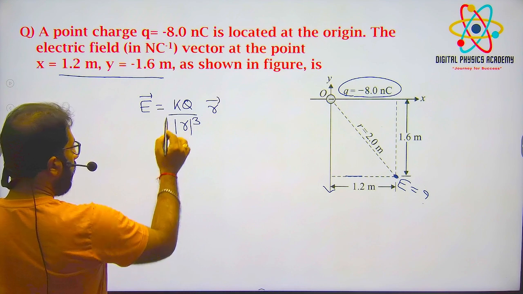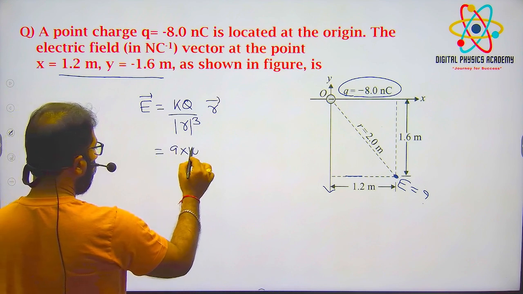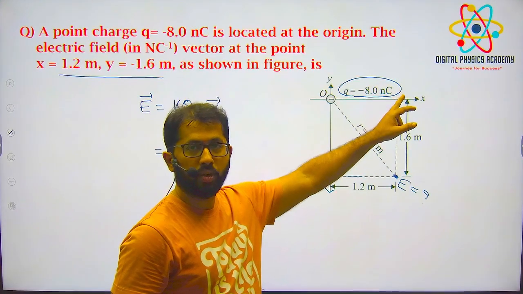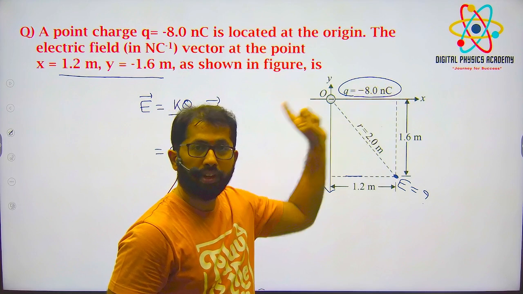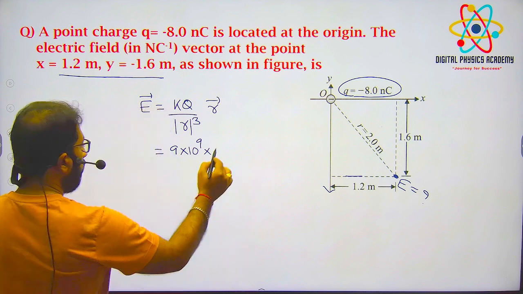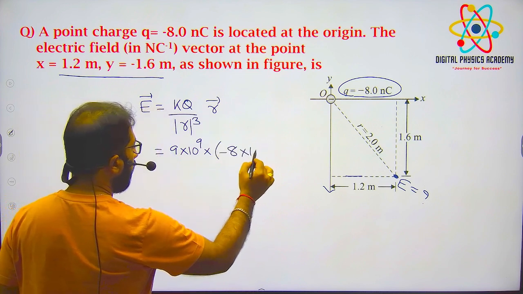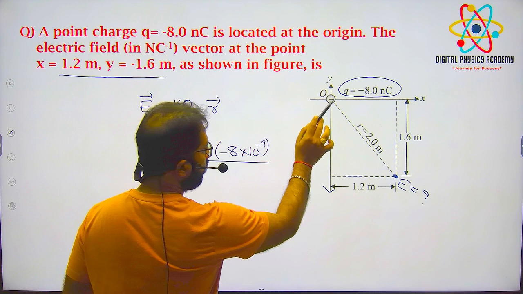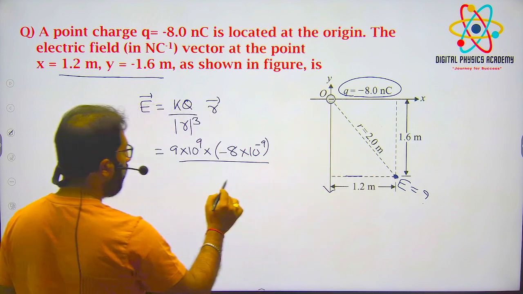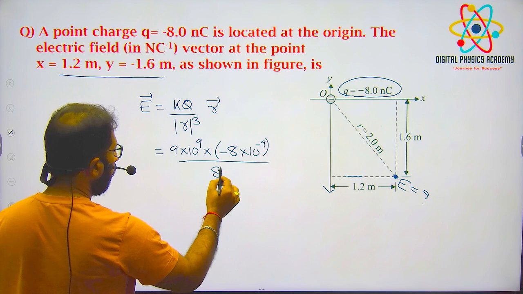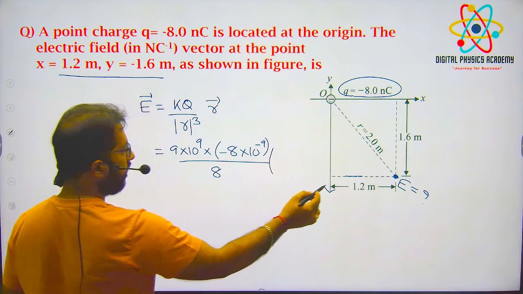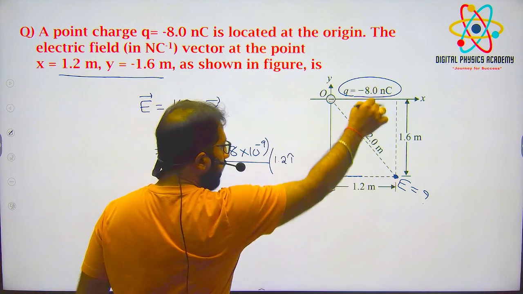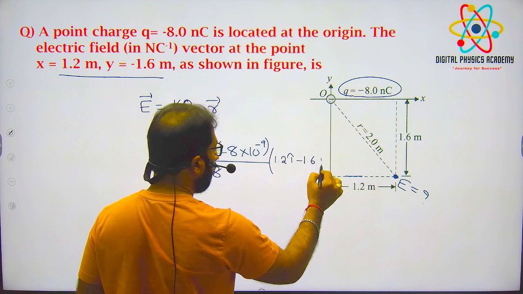Okay, so k value you know, 9 into 10 power of 9, and q value is how much? Minus 8 nano coulomb, right? We should put minus or plus? Vector form है ना, minus लगाना पड़ेगा, right? So minus 8 nano is 10 power of minus 9 by mod r cube. How much distance from this charge to the point where we are trying to find the electric field? 2 cube is 8. Okay, and here r vector is positive x में 1.2 i cap, negative y में minus 1.6 j cap, right?